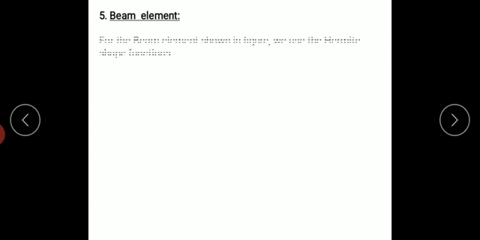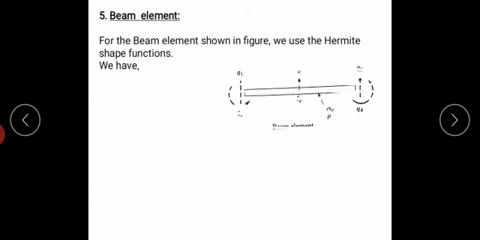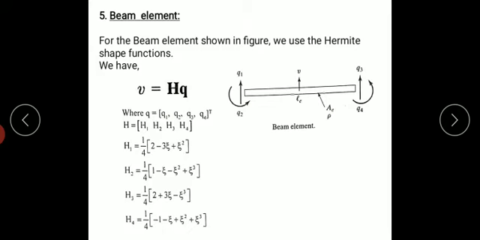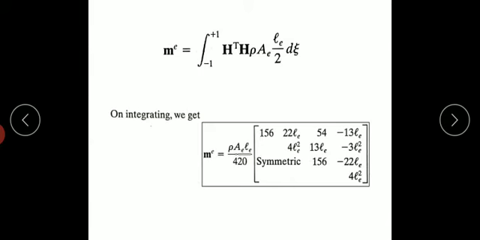So next, coming to the beam element. For the beam element we know we have a transverse deflection and rotational degree of freedom here. So we know v is equal to H into q, where H is the Hermite shape function, H1, H2, H3, H4. These values we have derived using Hermite shape functions. Fine. So here I know the mass matrix is the integral of H transpose H rho A Le by 2 d zeta. So this is the mass matrix.